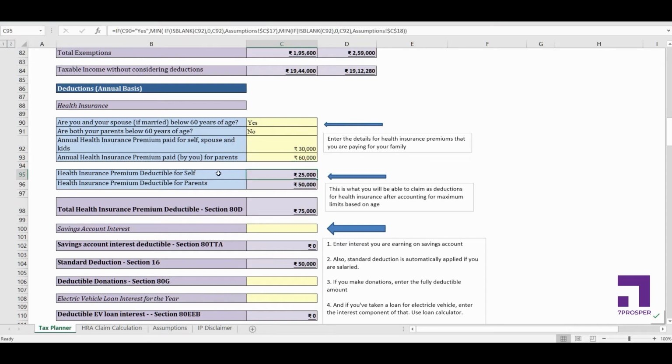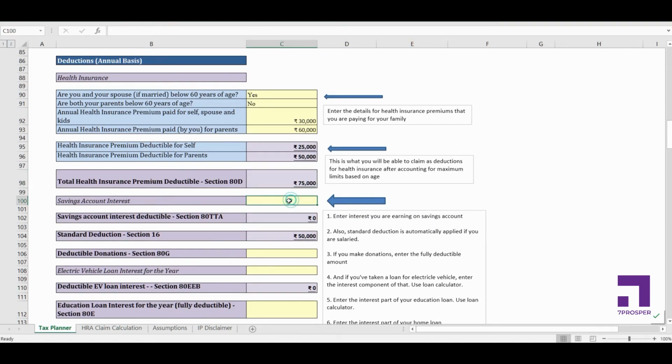Now the deductible component out of this 30,000 is only 25,000. 25 is the max. Okay, so we have considered that here. And for parents who are aged above 60 years, the maximum that you can claim is 50,000. So that is also considered here. Okay, so under section 80D you'll be able to claim about 75,000 as deduction.